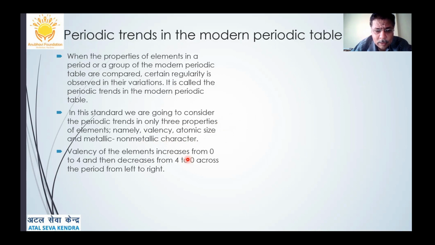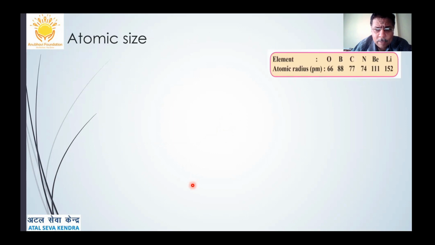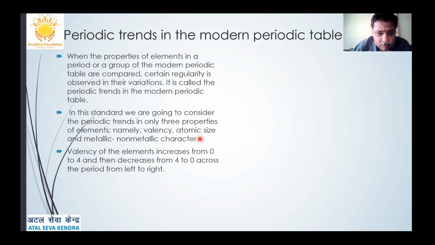Valency of the element increases from 1 to 4 and then decreases from 4 to 0 across the period from left to right. That is, if I go from left to right, the valency increases and again becomes 0. Actually, the valency of the elements increases not from 0, it's a typo error. It is 1 to 4 and then decreases from 4 to 0 across the period from left to right.